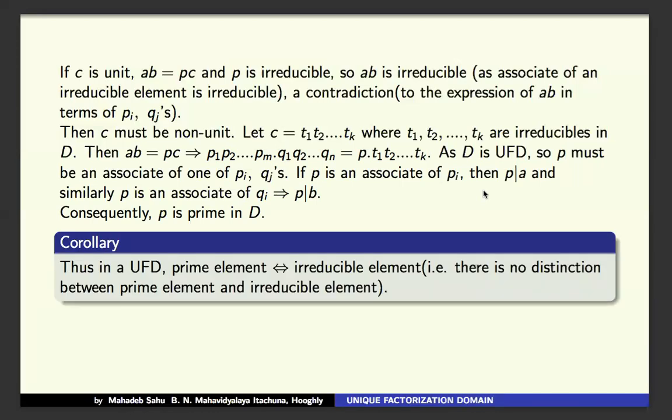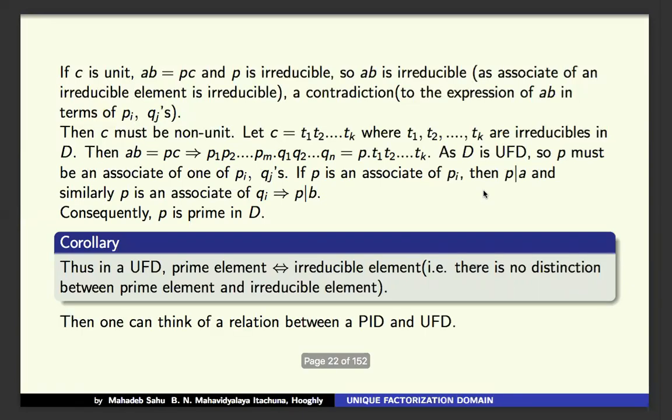Corollary: as U of D, prime elements and irreducible elements are equivalent. Actually, there is no distinction between prime element and irreducible element in a unique factorization domain. Because in an integral domain, you know, prime elements are irreducible, but here we see that irreducible elements are prime. So combining these two, we get this corollary.